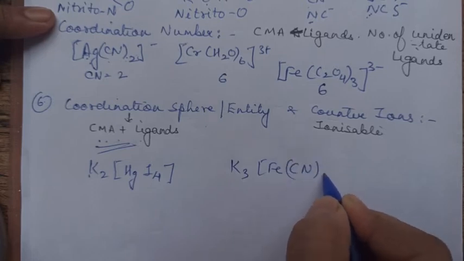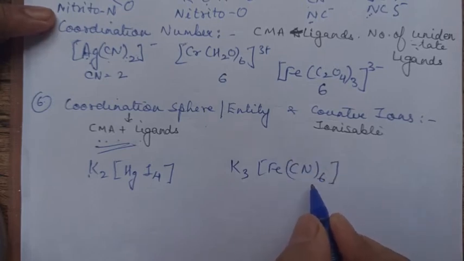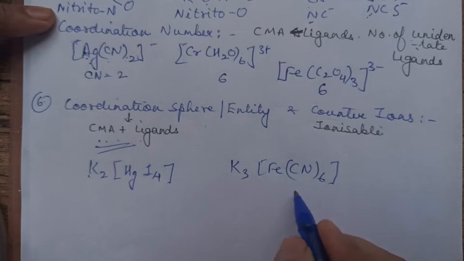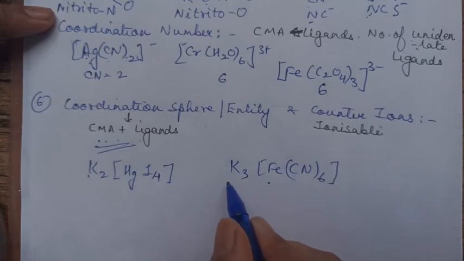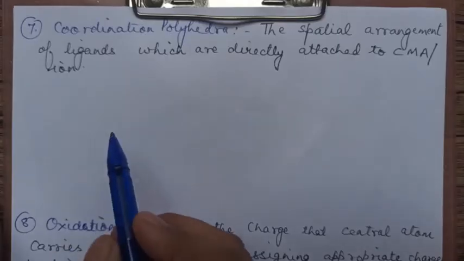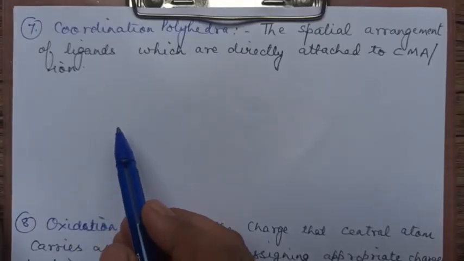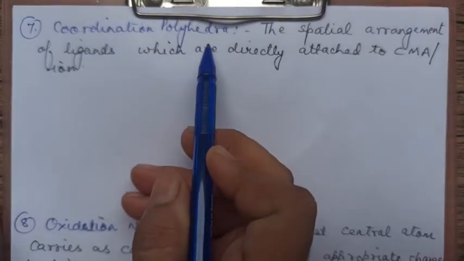K3[Fe(CN)6]. So what is the coordination number? 6. What is the central atom? Fe. How many counter ions are there? 3. Okay, till here it is clear, children? Now we will take the next definition, that is coordination polyhedra.